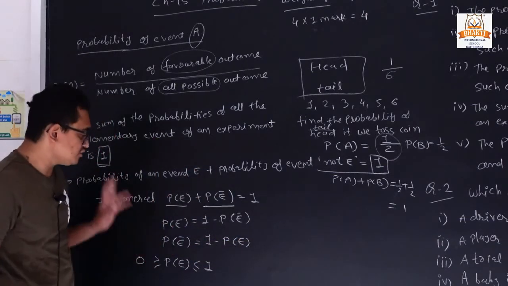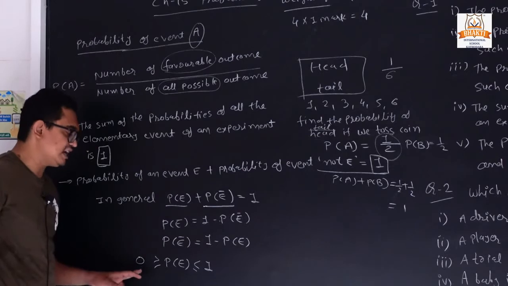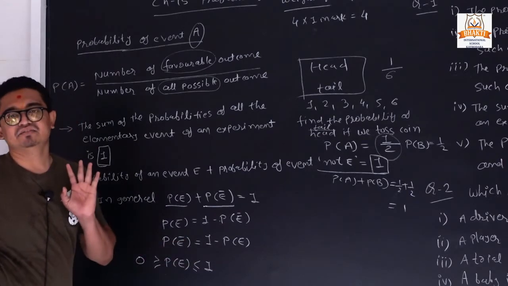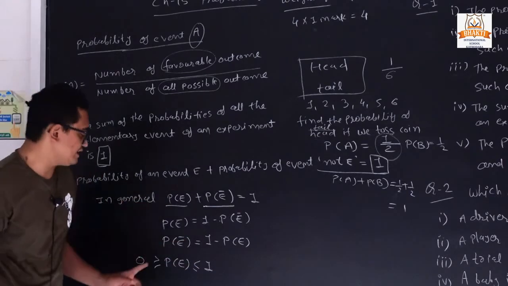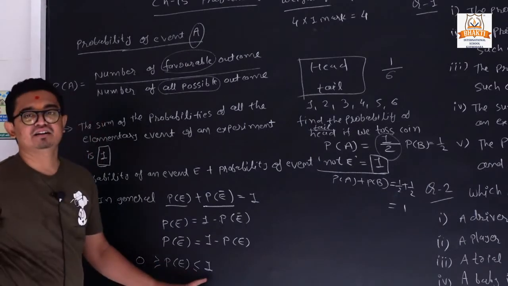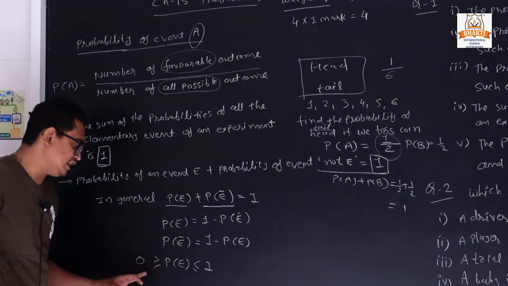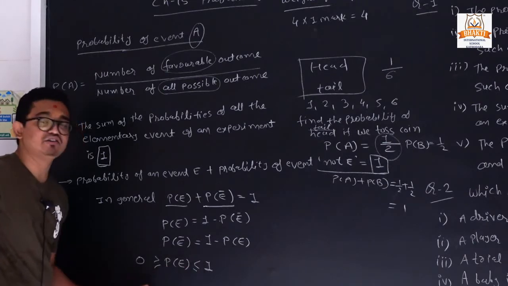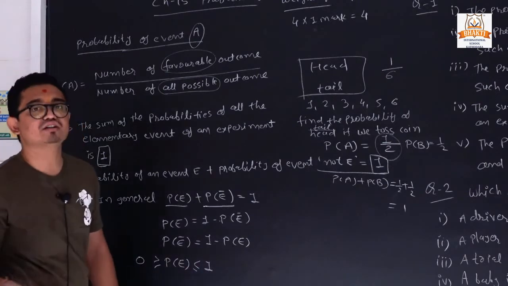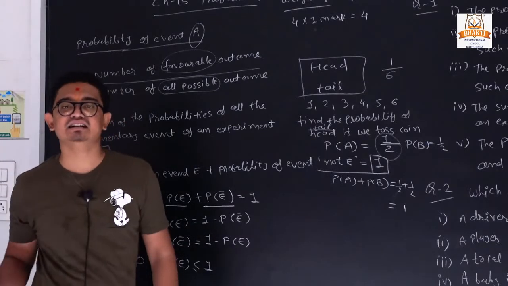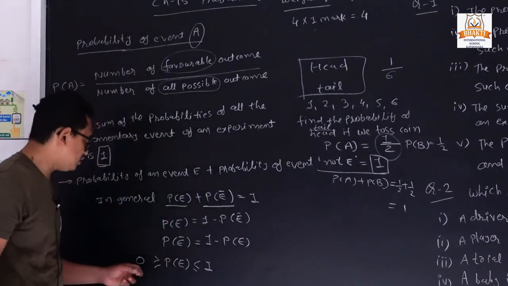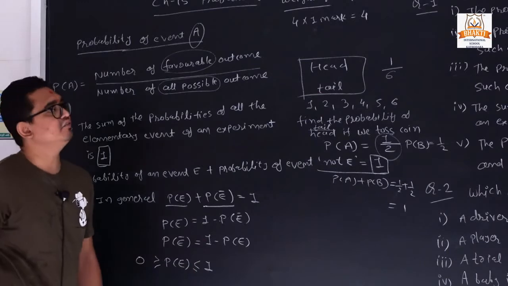Clear? So it means probabilities always lie between 0 and 1. So the probability is 0 or 1, or something between them. Clear? The value of probability always lies between 0 and 1. It is not more than 1 and not less than 0. It is always between 0 and 1.